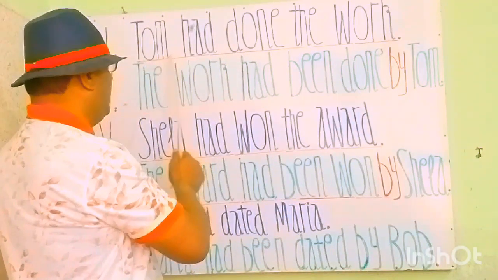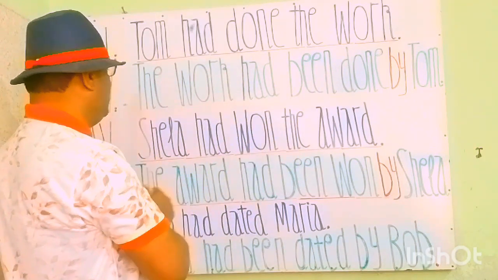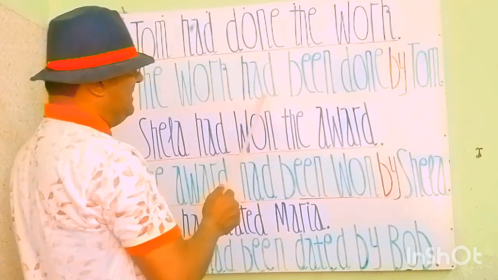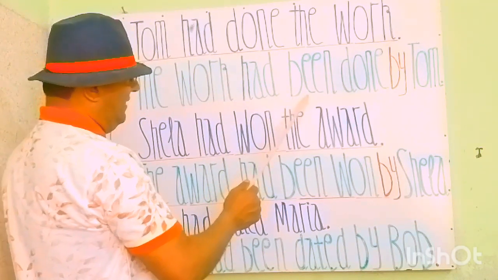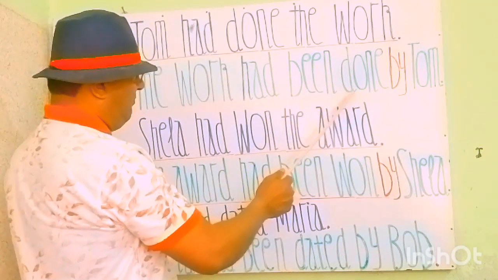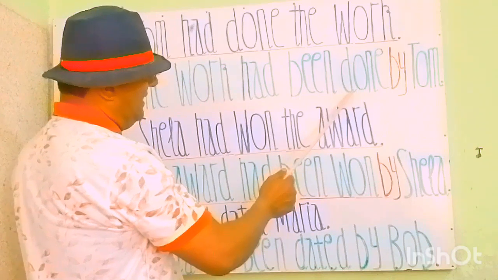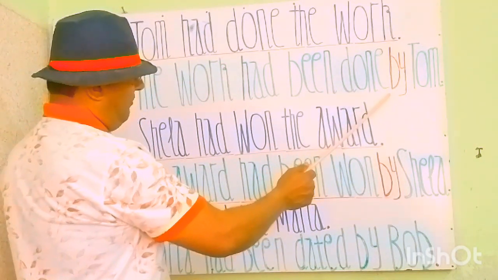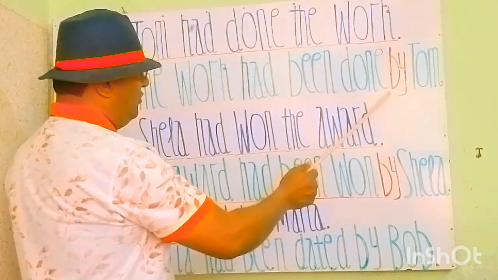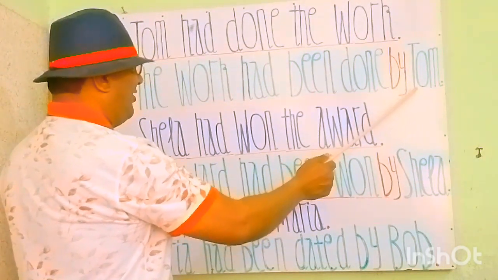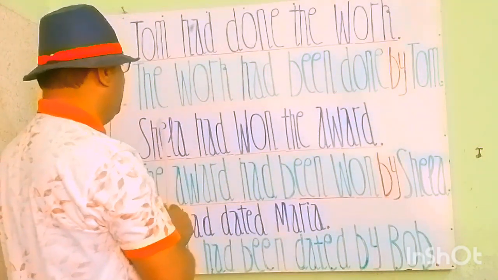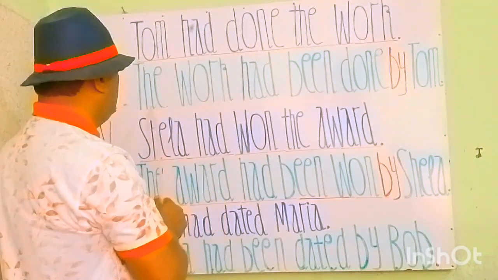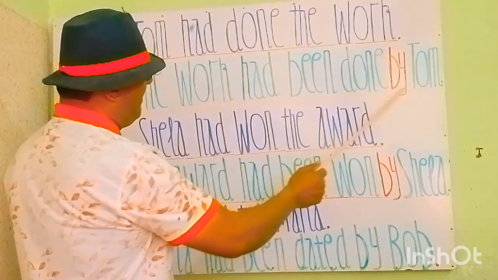The subject and the object replace each other, the helping verb stands as it is, been is added in passive voice, the past participle form stands as it is, and by is a preposition added to connect the object Tom and the subject. So the passive statement we read here is: the work had been done by Tom.